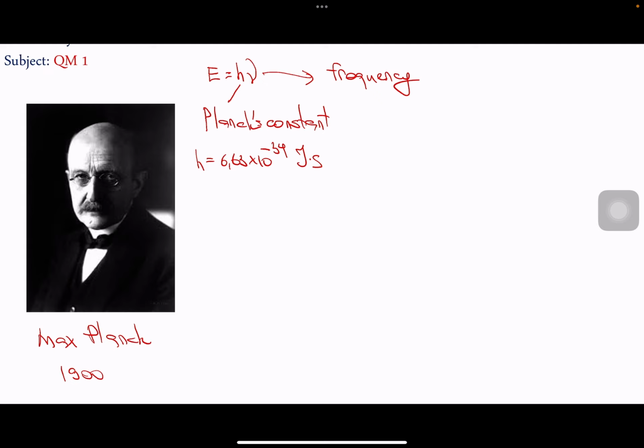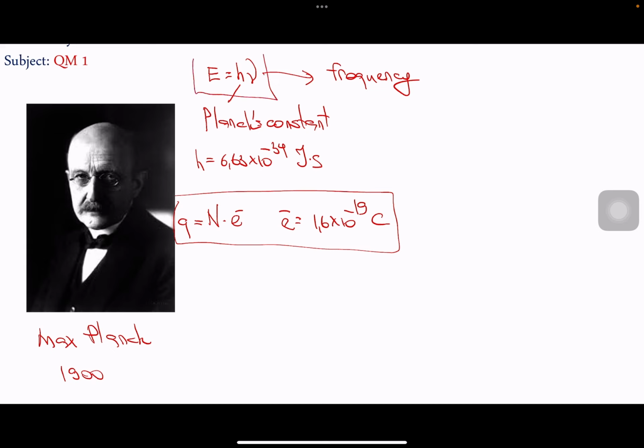When we try to calculate, for example, the total charge of a given charge, of course, the smallest value that we can obtain is the charge of the electron, which we know is 1.6 times 10 to the power of minus 19 coulombs. So any kind of charge can be calculated in this way. Any kind of energy that is brought by a light wave can be calculated as a portion of small energy in this way.